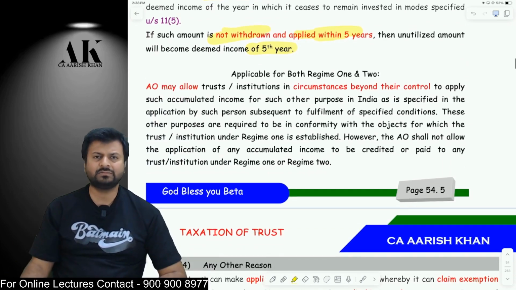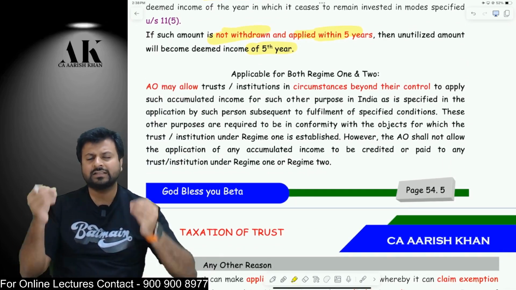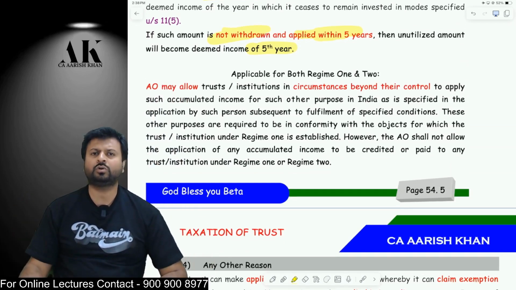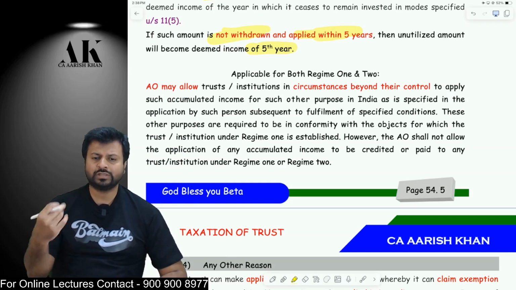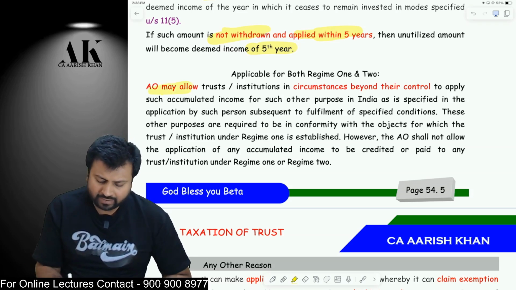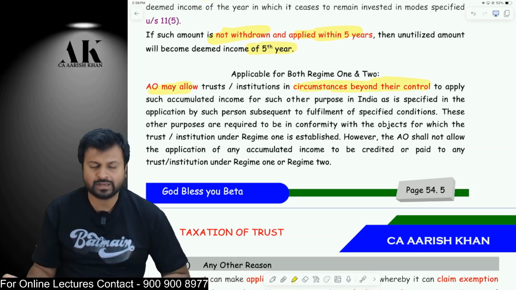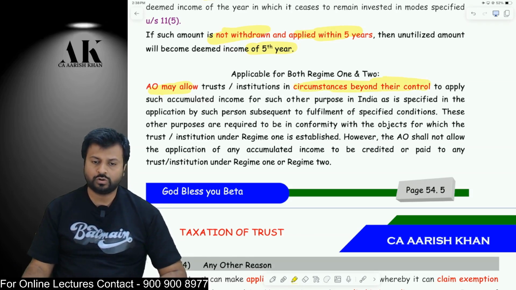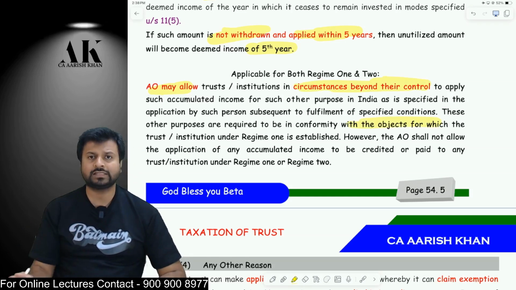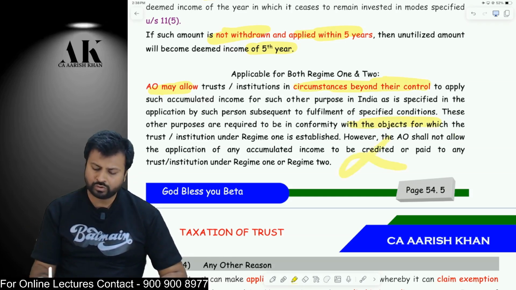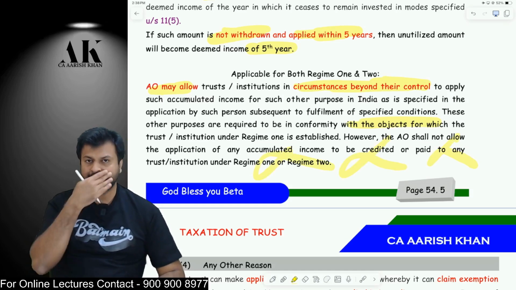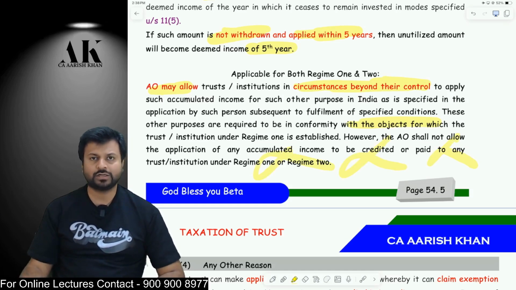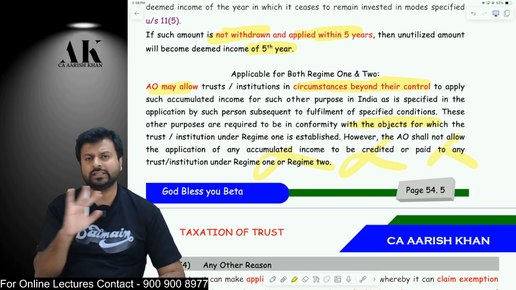Sir, is there any circumstance in which the AO will allow me? Sir, the circumstances are beyond my control to apply within 5 years. Sir, I tried my best, but COVID came in between for 2 to 3 years. So that's the reason because of which I was not able to apply within 5 years. It is allowed. The AO may allow you to apply that for some other purpose if the circumstances are beyond your control. You can apply for another purpose also, but it should match with the objects of the trust. But the AO will not allow you to give a donation to any other person. Other purpose means he has to incur that money. He cannot give that as a donation. Donation is not allowed in future years.